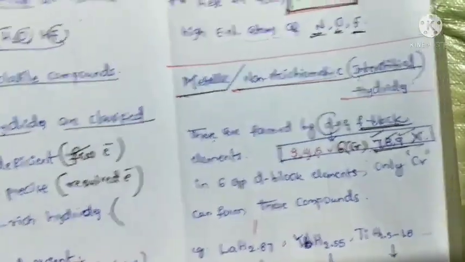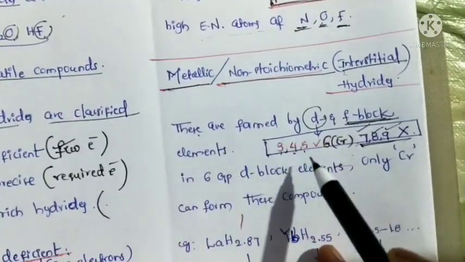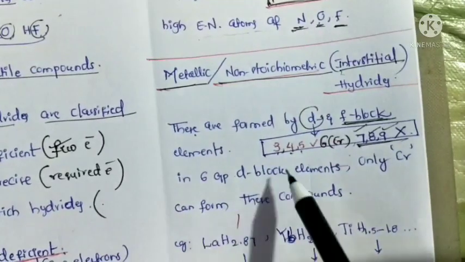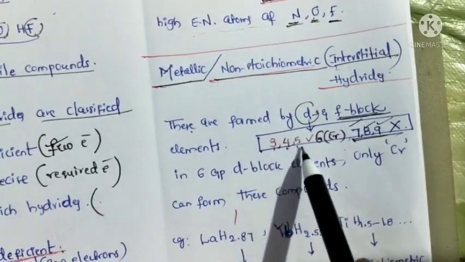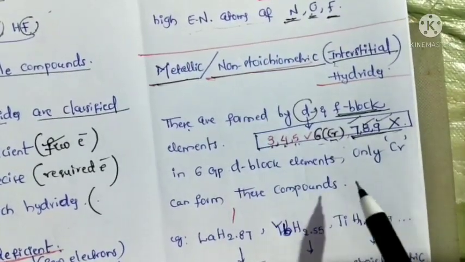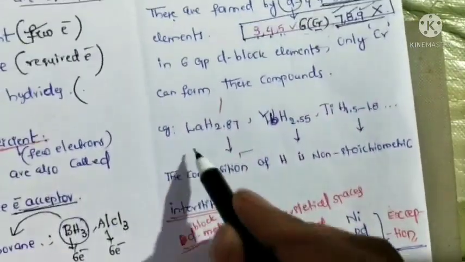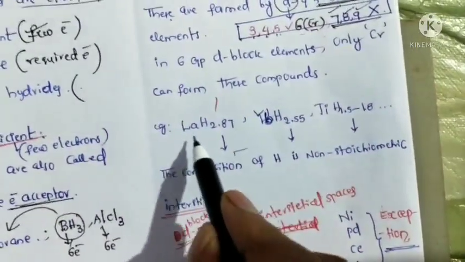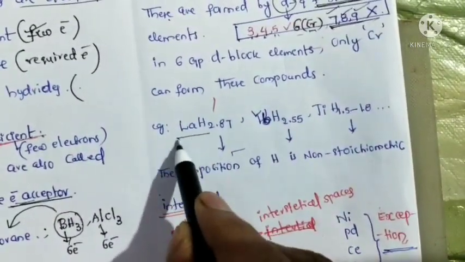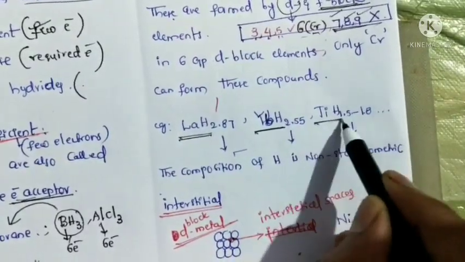Okay, so this is simple, but you must remember it. Which d block elements can form metallic hydrides? 3rd group, 4th group, 5th group. In the 6th group only chromium can form metallic hydrides. Okay, the best examples of metallic hydrides: lanthanum hydride, ytterbium hydride, titanium hydride.